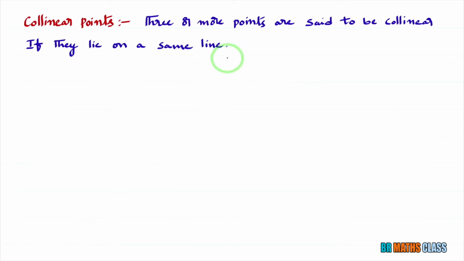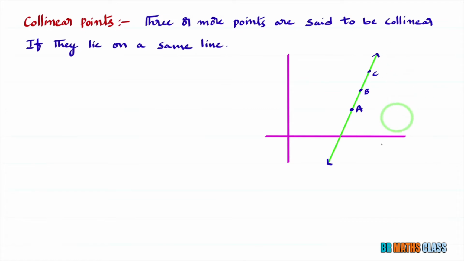I'll try to explain this with a diagram. You observe this diagram, the points A, B, C lie on the same line. If these 3 points lie on the same line, then what we can say? We can say that the points A, B, C are collinear. What is the definition of collinear points? 3 or more points are said to be collinear if they lie on the same line.